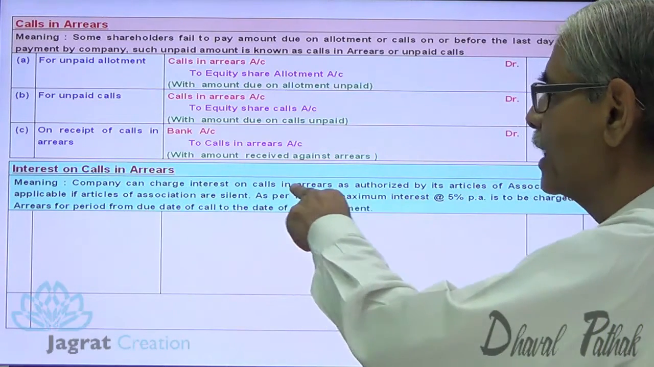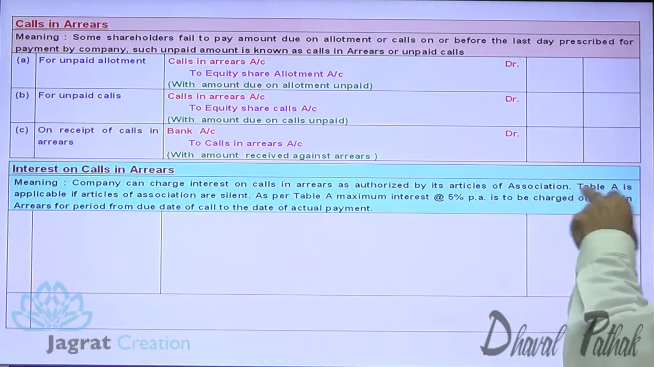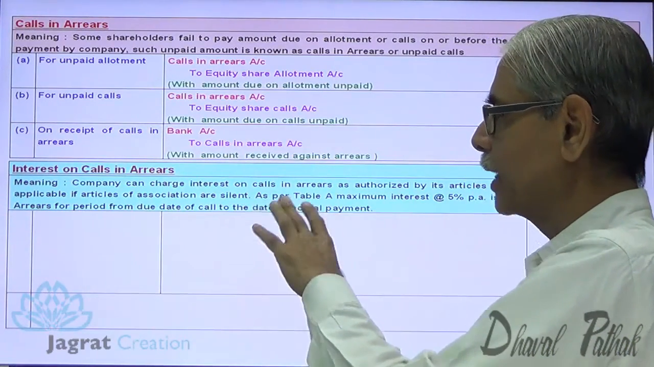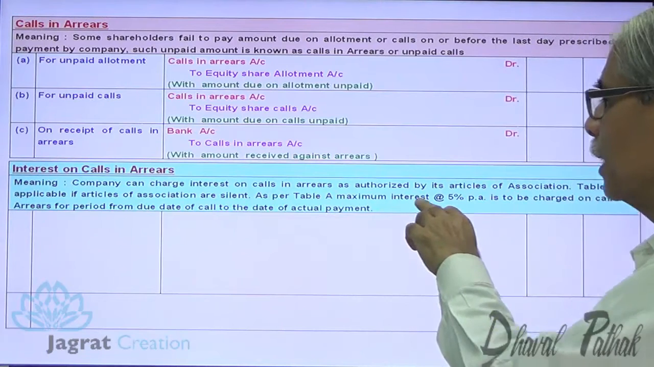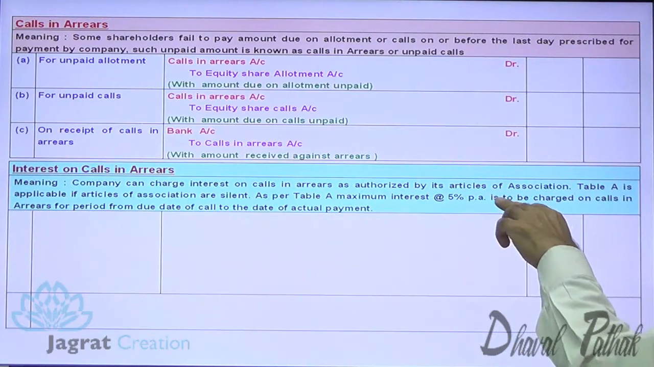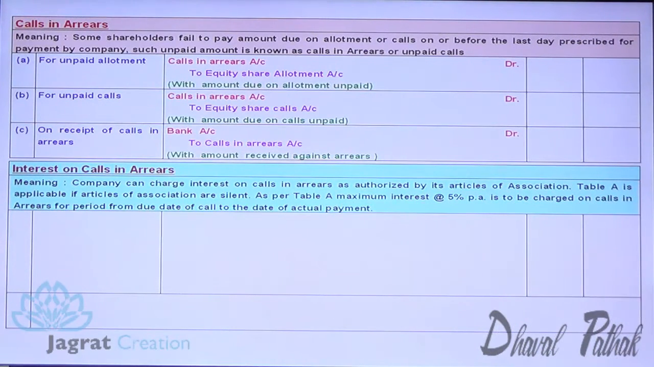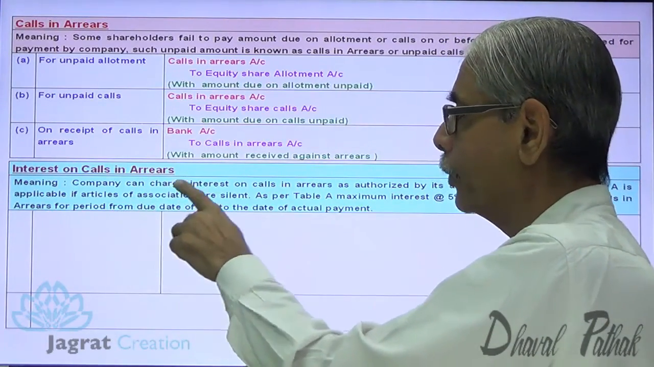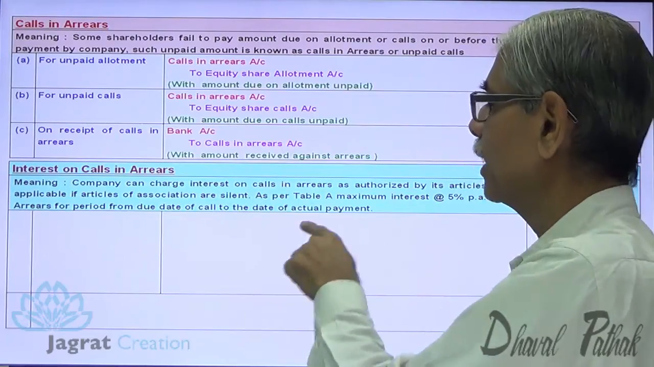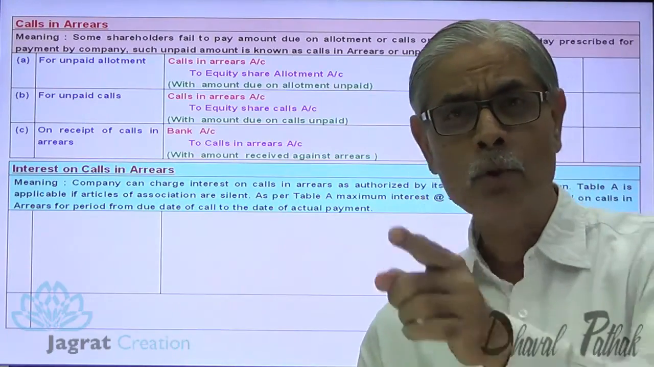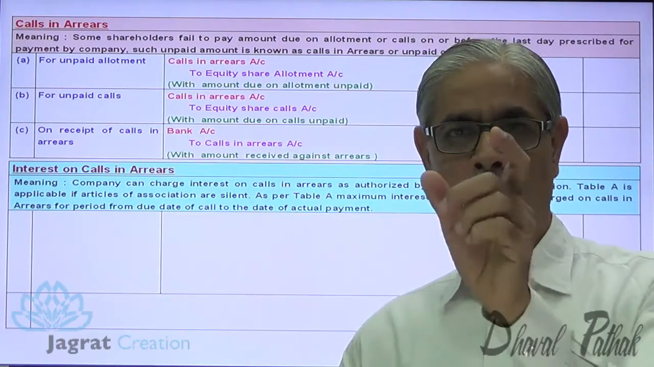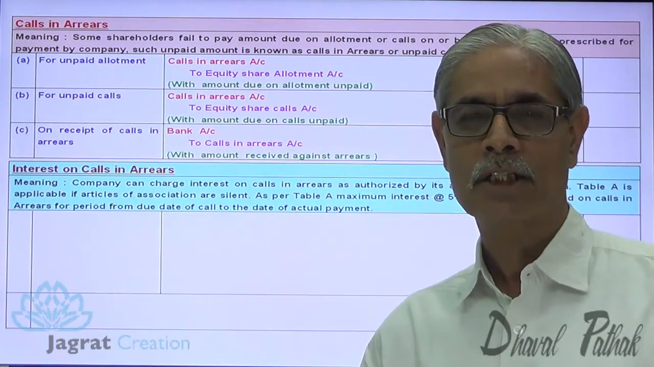Company can charge interest on calls in arrears as authorized by the Articles of Association. Table A is applicable if the Articles of Association are silent. As per the table, a maximum interest of 5% per annum is to be charged on the calls in arrears for a period, notice it, from the due date of call to the date of actual payment. For that period, interest is charged.